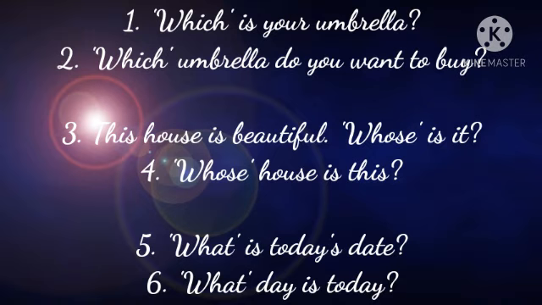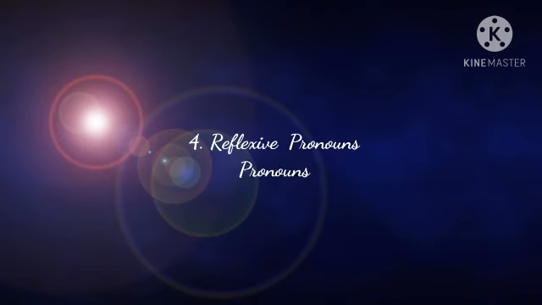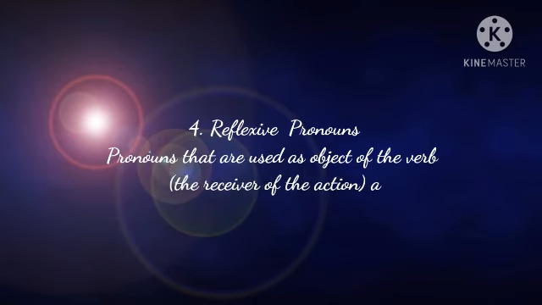So in the first sentence of each pair, which, whose, and what refer to the nouns umbrella, house, and date. The verb is comes immediately after them. They are interrogative pronouns. And in the second sentence of each pair, which, whose, and what give more information about the nouns umbrella, house, and day. They come immediately before the nouns they describe. They are interrogative adjectives. Let's see the fourth form of pronouns, that is reflexive pronouns.